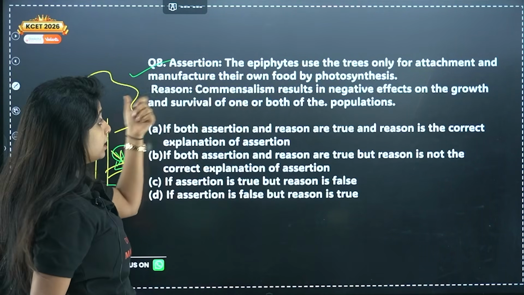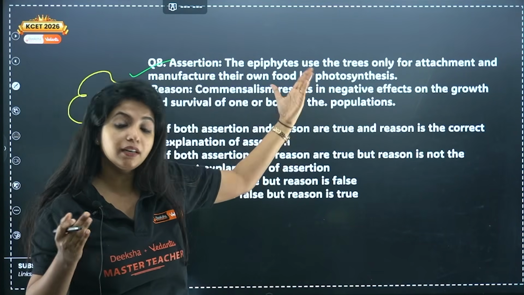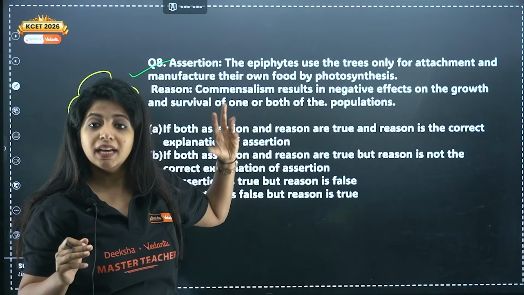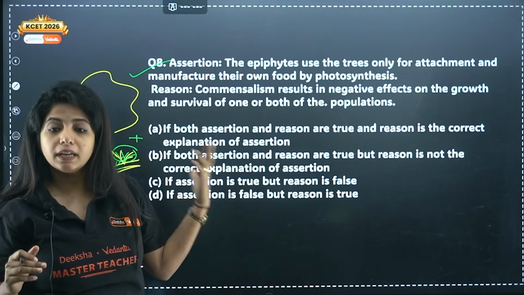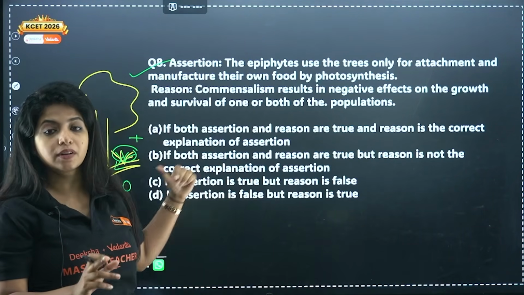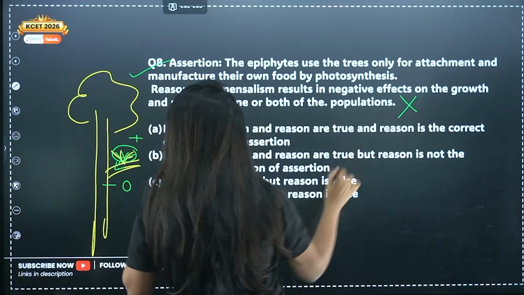Reason: commensalism results in negative effects. Negative, here your whole statement becomes wrong. Can it show a negative effect? It is a positive effect. It cannot be a negative effect. In one organism positive, in the other neither negative nor positive. So this statement would be wrong anyway.